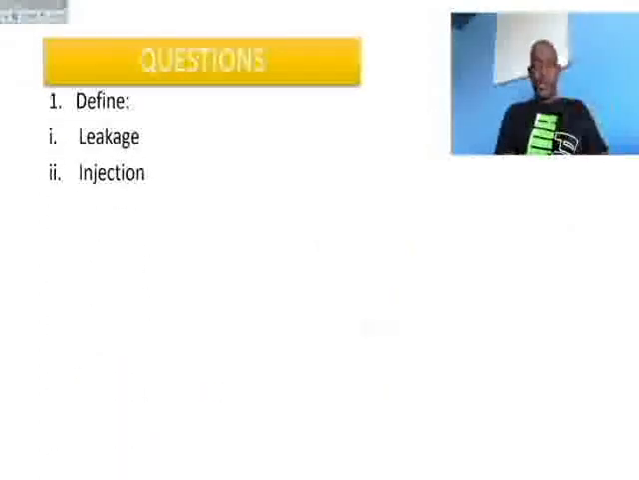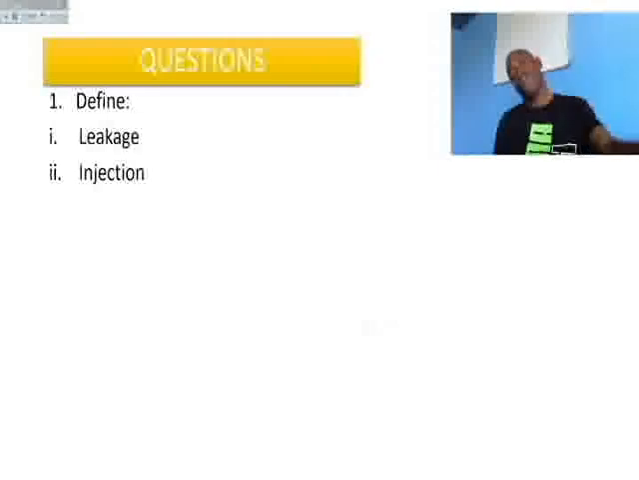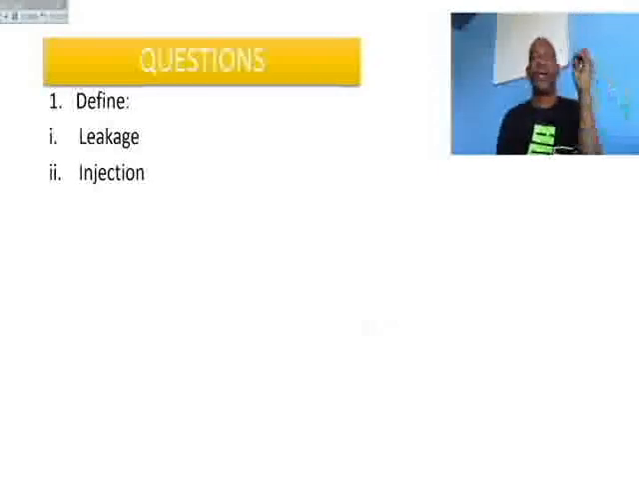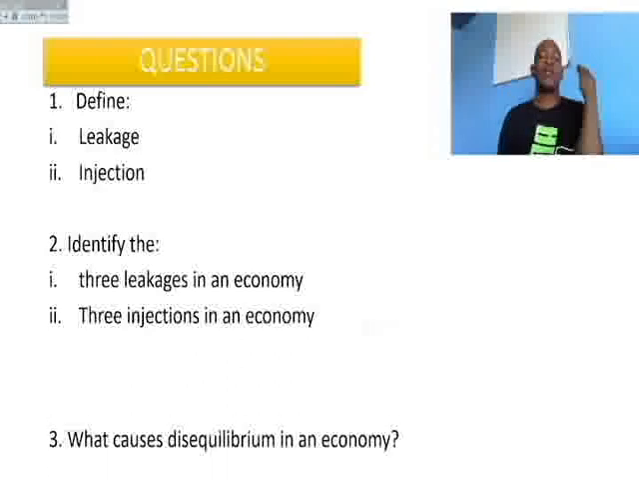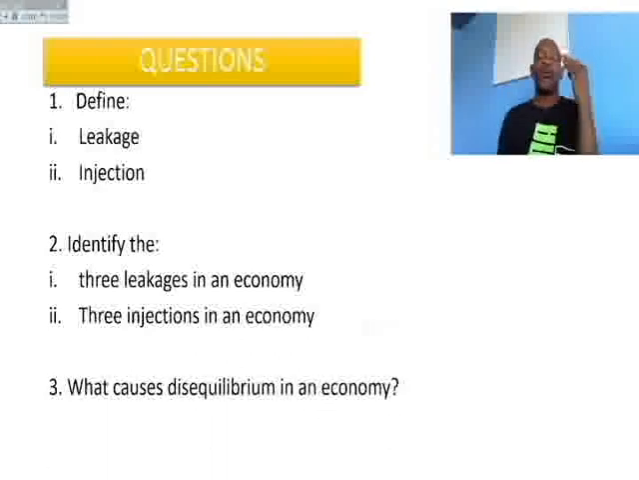Okay, let us look at the questions. Question number 1, define the leakage, define the injection. Question number 2, identify the 3 leakages in the economy, identify the 3 injections in the economy. Number 3, what causes the disequilibrium in an economy? A disequilibrium, we are talking about an imbalance in the economy. So what is causing that imbalance?